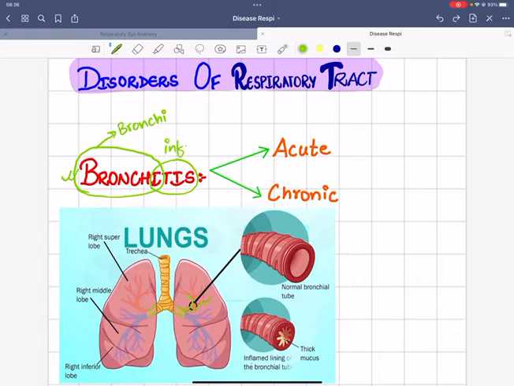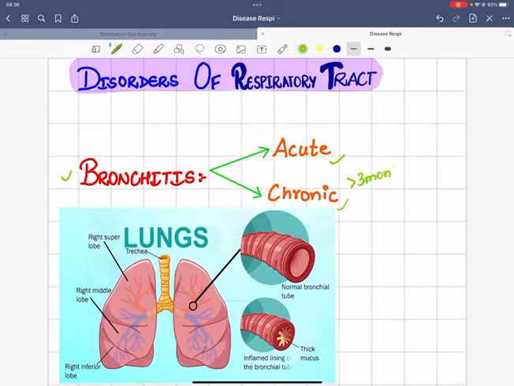Now, further moving on, there are two types of bronchitis: acute and chronic. In every medical condition, chronic is a type of infection which lasts for more than 3 months.